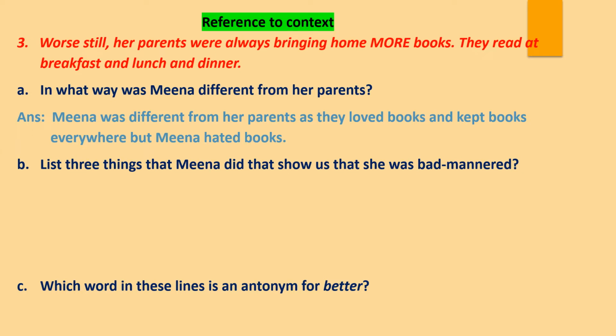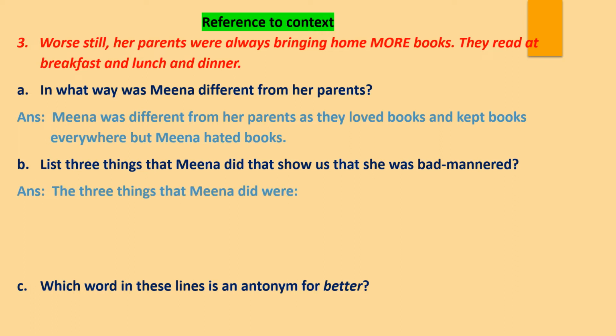Now see question B. List 3 things that Meena did that show us that she was bad-mannered. So children, was Meena good-mannered? No. She was bad-mannered. Why? If you say that she was bad-mannered, then why? You have to tell the things that show us that she was bad-mannered, no? Yes. So, what were the 3 things?